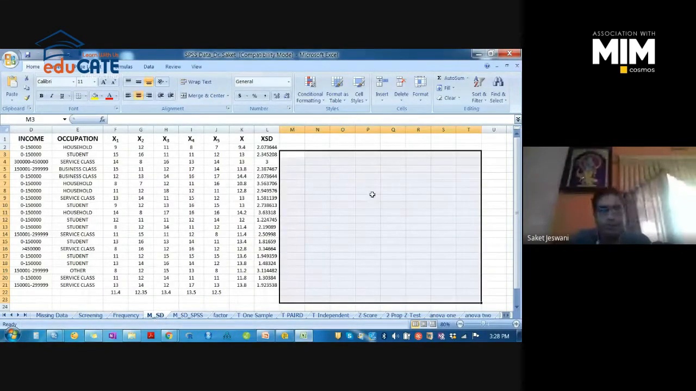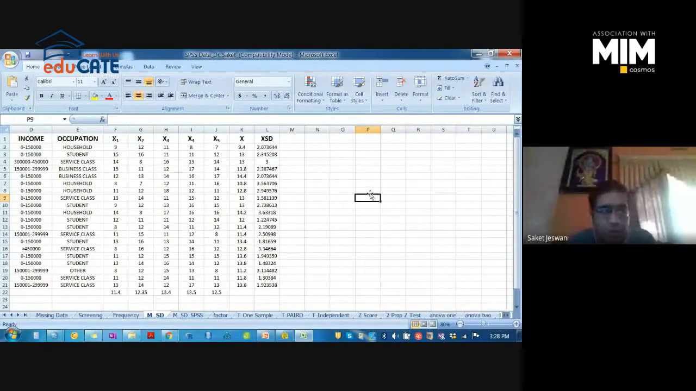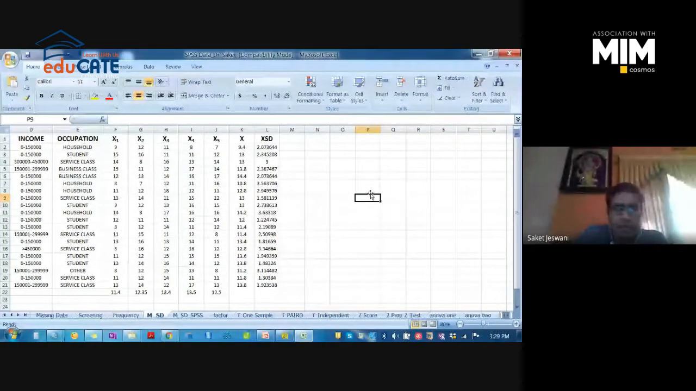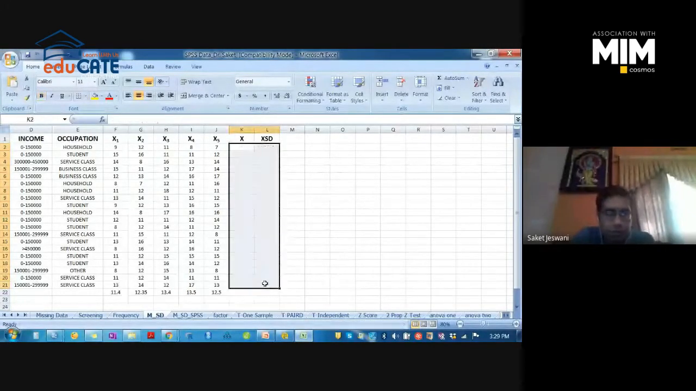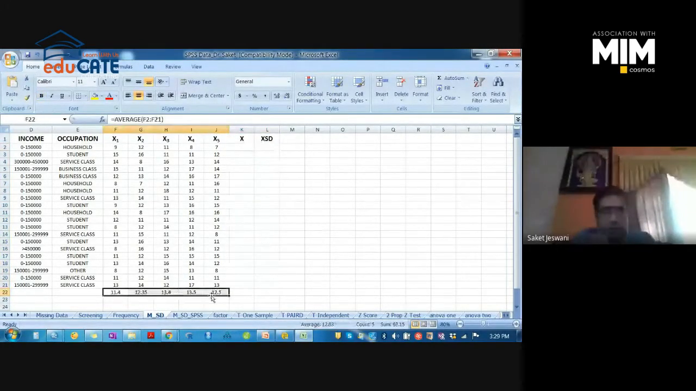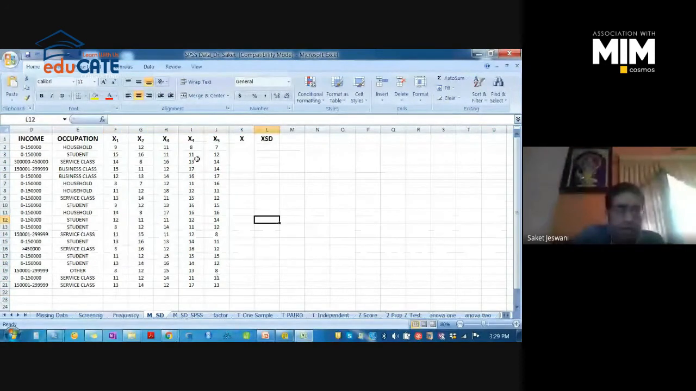Okay. So you can see this Excel worksheet of mean standard deviation. There are 5 variables: x1, x2, x3, x4, and x5. You can see this x̄ and SD. This x̄ is mean and SD is standard deviation. I will help you to calculate it again. I'll delete this. I will also delete this. So this is our data that we have collected for 5 variables: x1, x2, x3, x4, and x5.